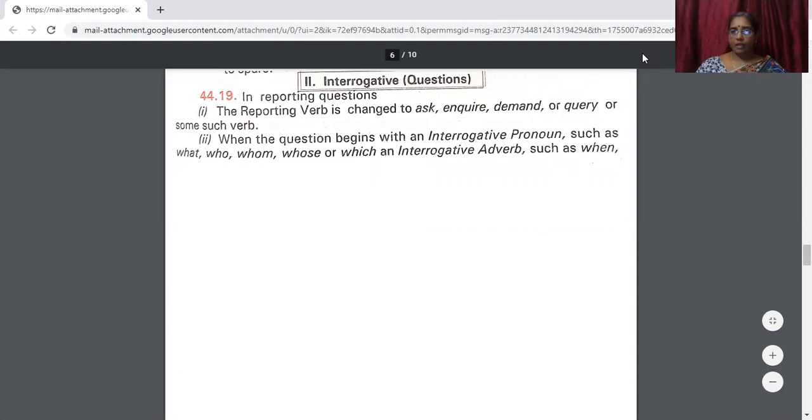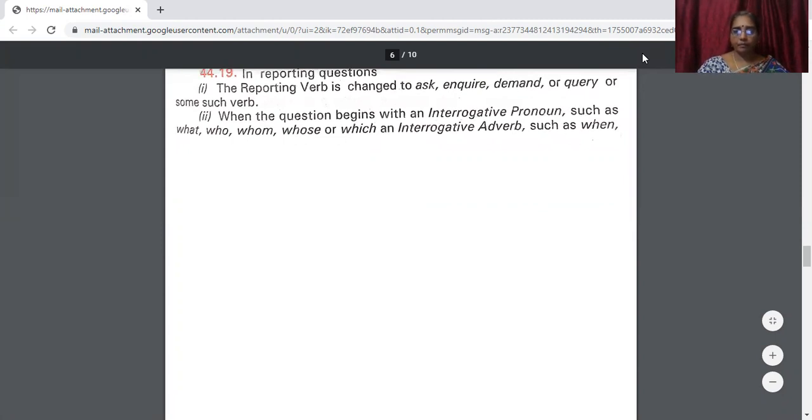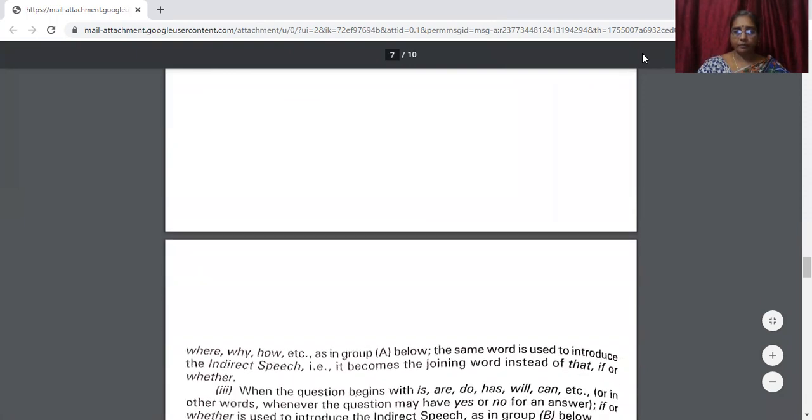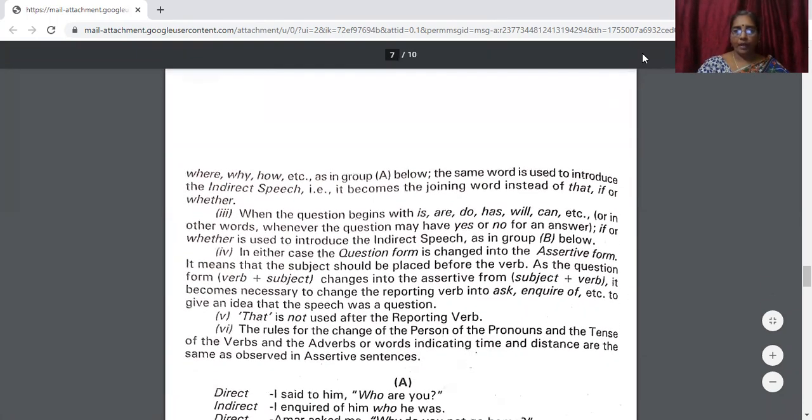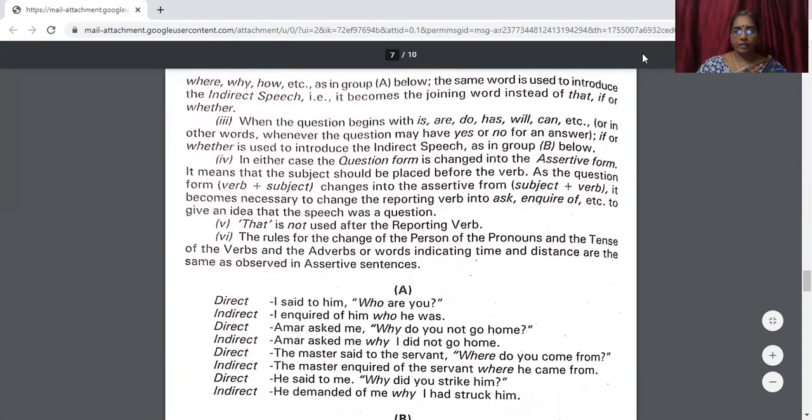When the question begins with an interrogative pronoun, such as what, who, whom, whose, or which, or an interrogative adverb, such as when, where, why, how, etc., as given in group A, there are 4 sets of sentences given there.